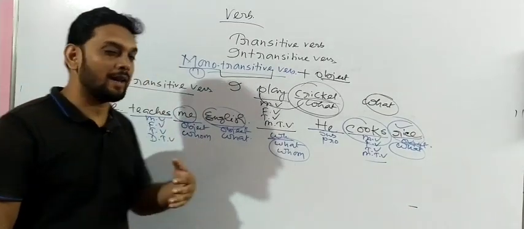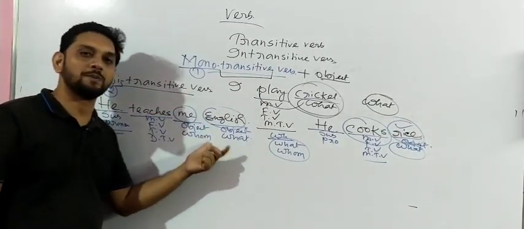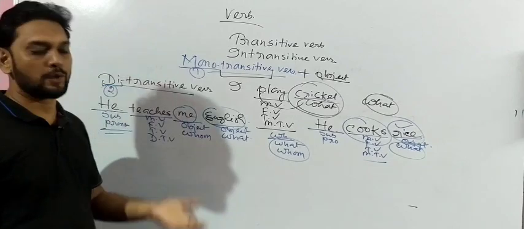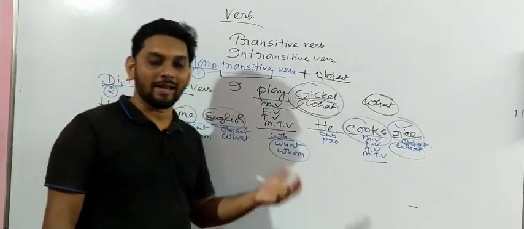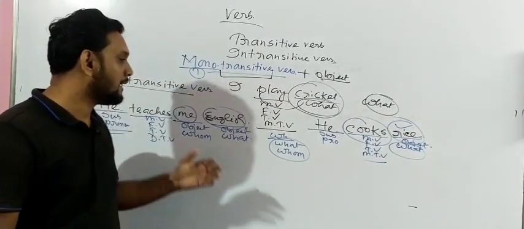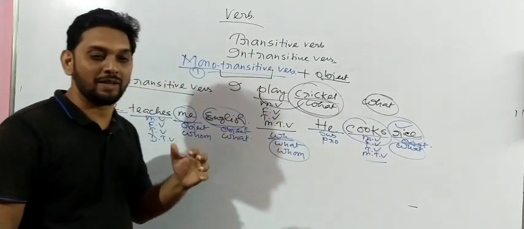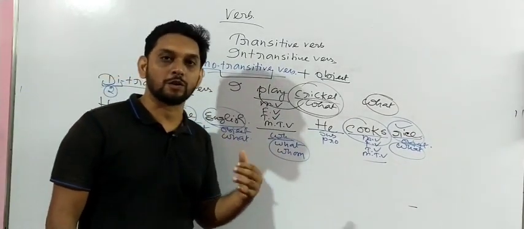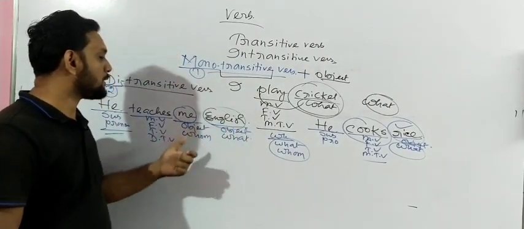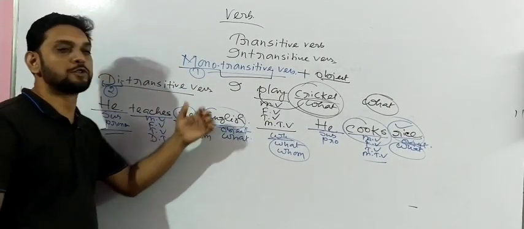Got my point? Unless you have any idea how many objects are there, how can you define it or how can you do the voice change? And if you don't do the voice change properly, that means you can't write English, you can't speak English as well. You always feel a lack of confidence to speak and also to write. Because of that reason, we need to have the idea of how many objects should be there.